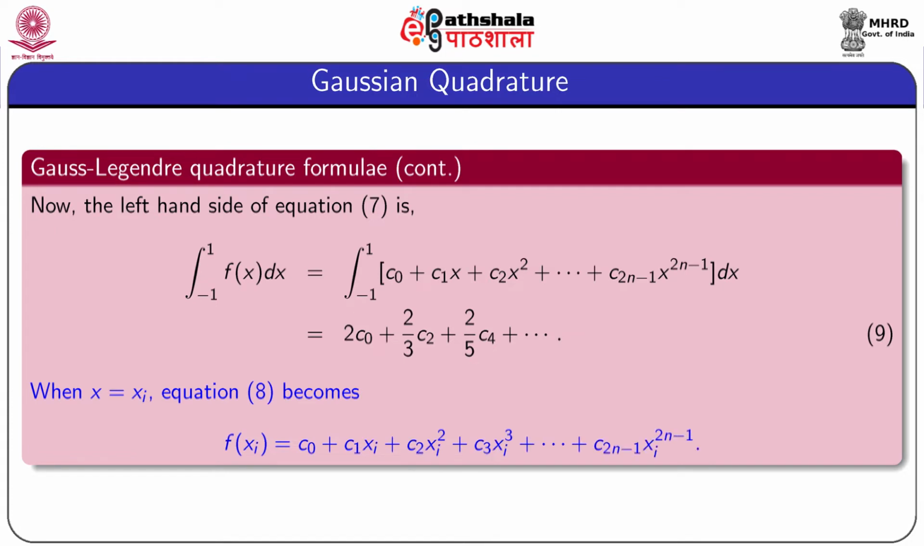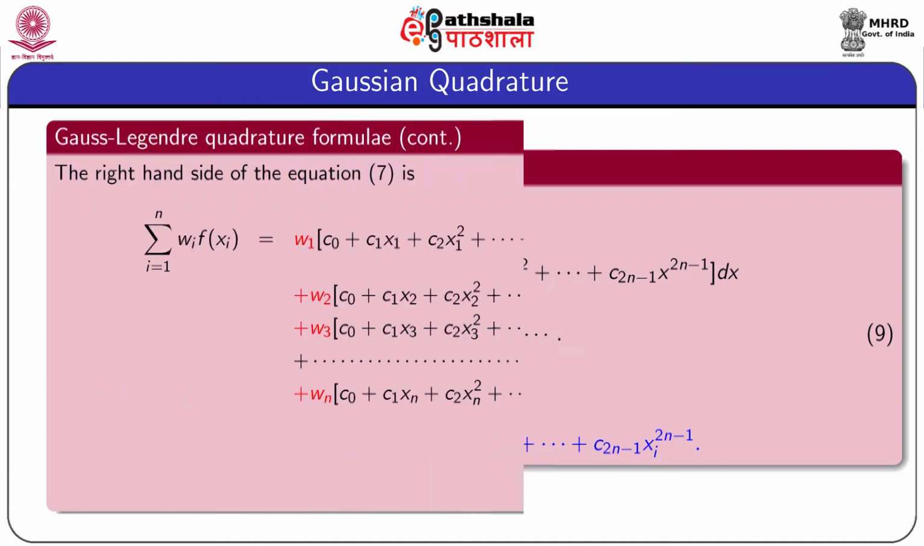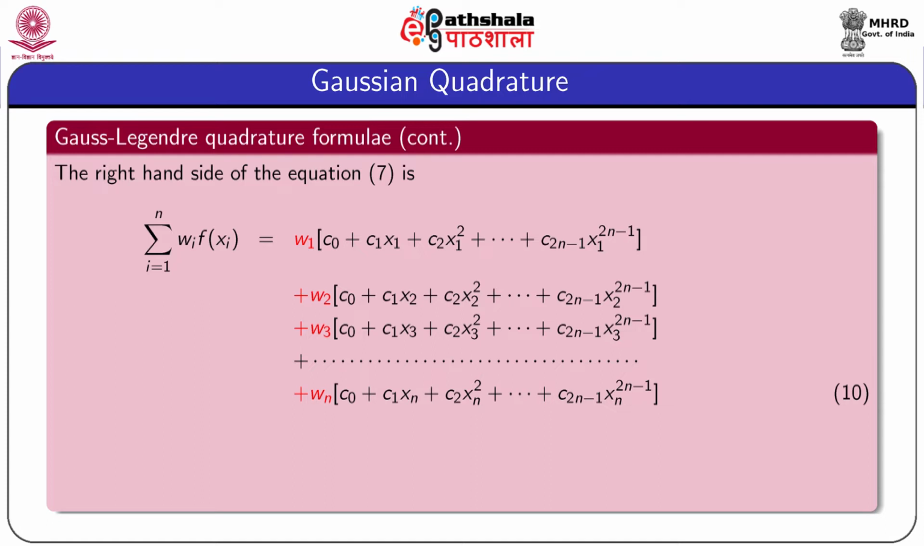And when x equals xi, equation 8 becomes f of xi equals c0 plus c1 xi plus c2 xi square plus dot dot dot plus c2n minus 1 into xi to the power 2n minus 1. Now, the right hand side of equation 7 is summation i equal to 1 to n of wi f(xi). After expanding this expression, we get w1 into f of x1 plus w2 into f of x2 plus w3 into f of x3, and lastly wn into f of xn.